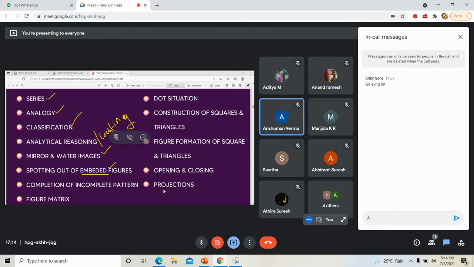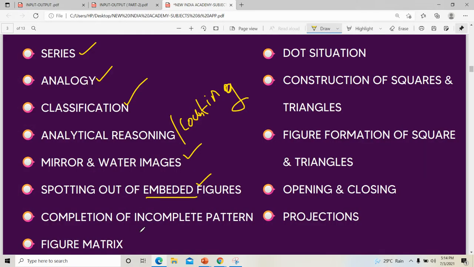Good evening. So, completion of incomplete pattern. We are discussing different topics under reasoning, quantitative, etc. You all will get an idea about these things. For placement exams and all, they will ask a mixed question paper.